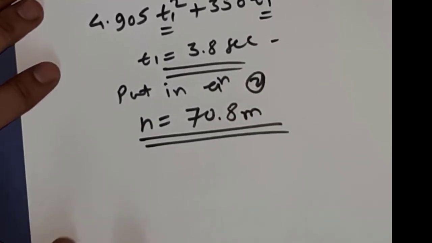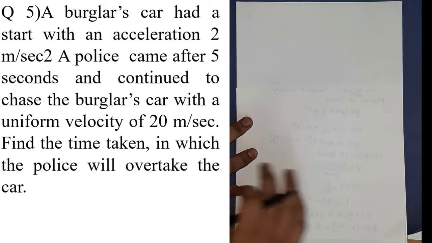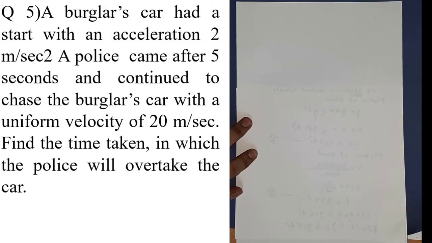Okay, h will be equal to 70.8 meters. So we will solve this numerical. Our burglar's car had a start with acceleration of 2 meter per second square. Police came after 5 seconds and continued to chase the burglar's car with a uniform velocity of 20 meter per second. Find the time taken in which the police will overtake the car.